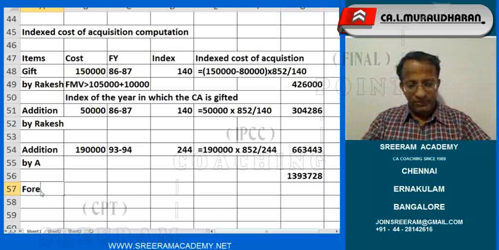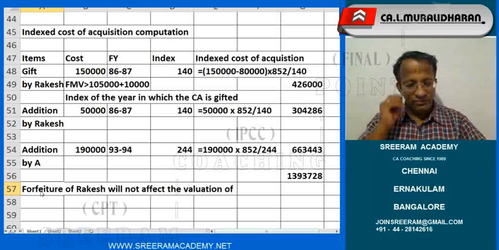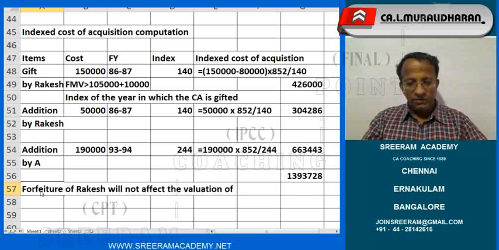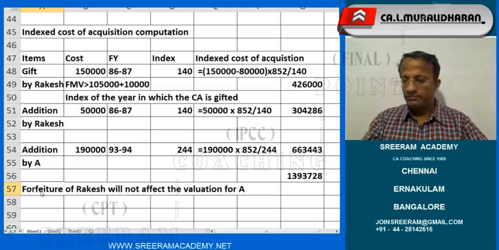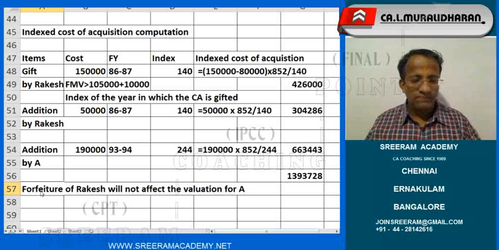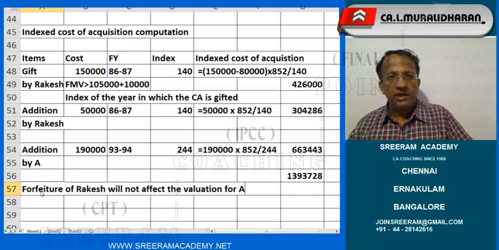So, forfeiture of Rakesh will not affect the valuation for A. Correct?